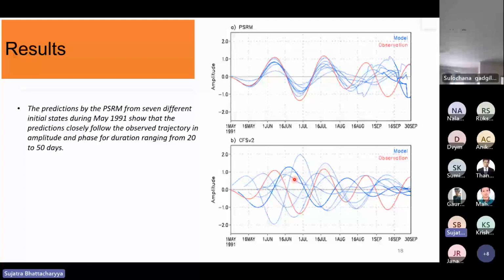Clearly we can see that this PSRM model gives reasonable results, but the CFS model is not able to capture even the magnitude and the phase. And the observation is so regular. So this is the first PC, sir. Yeah, the observation is so regular, it is not surprising that you pick up the mode or the frequency to use for the correct forecast.